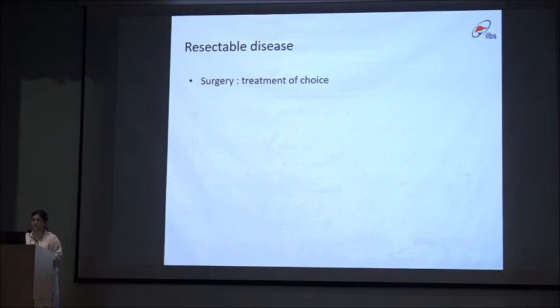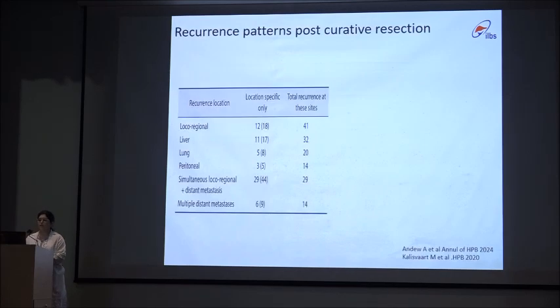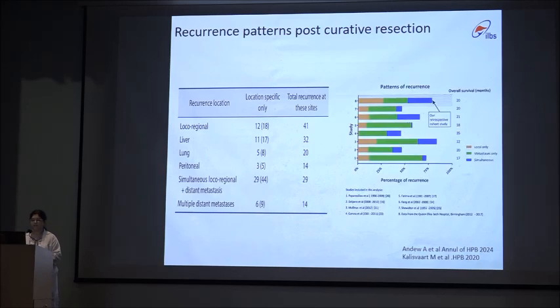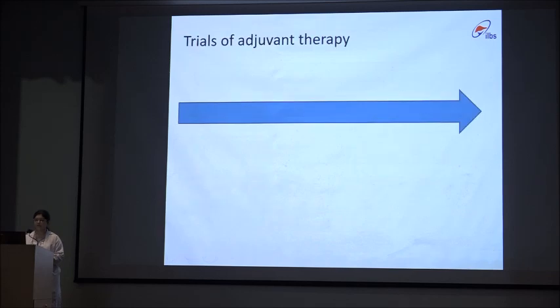So what type of adjuvant therapy is required and why it is required is the question. If we talk about the recurrence pattern post-curative resection, in this study by Andrew et al. and another meta-analysis, they found that there is loco-regional recurrence in about 10 to 25% of the patients, whereas simultaneous loco-regional and distant metastasis is there in about 44 to 50% of the patients. Therefore, with the very high chances of recurrences, these patients require some form of adjuvant therapy.